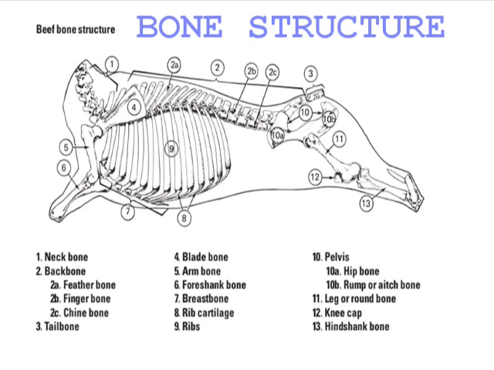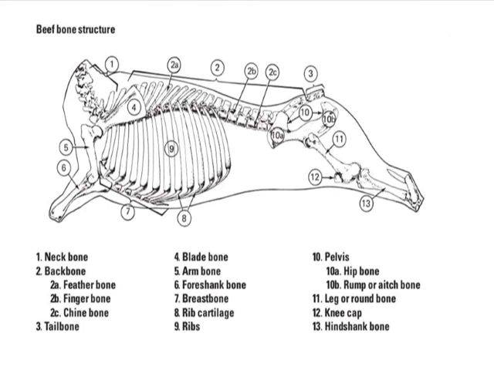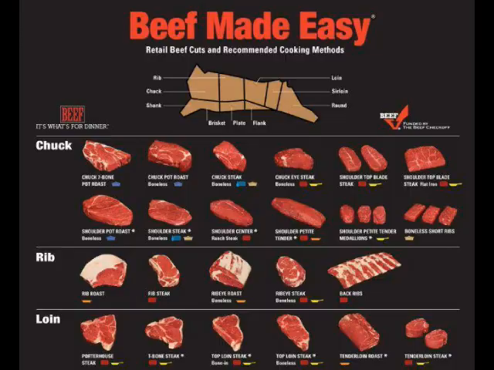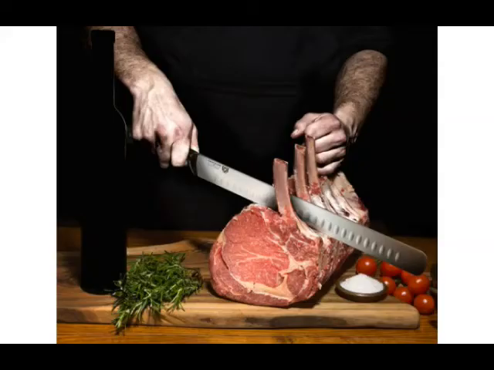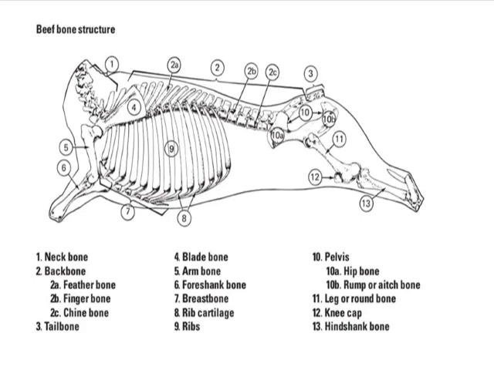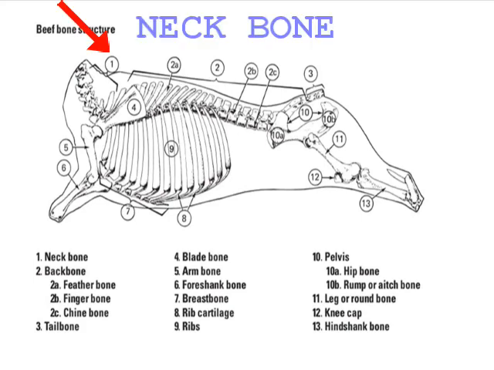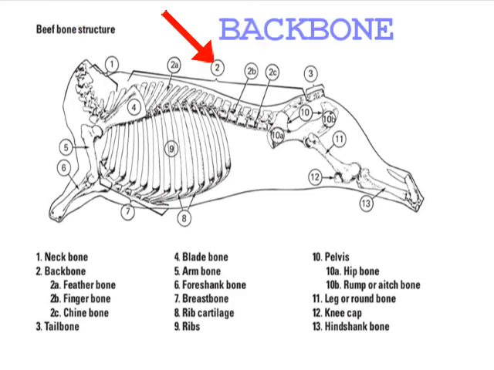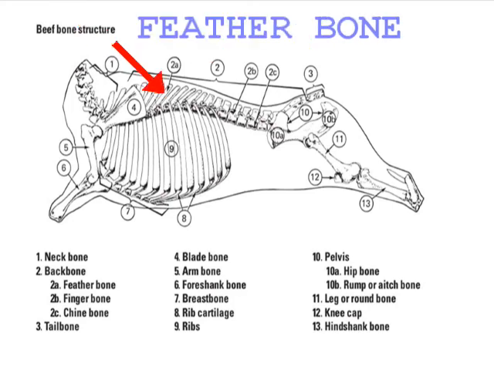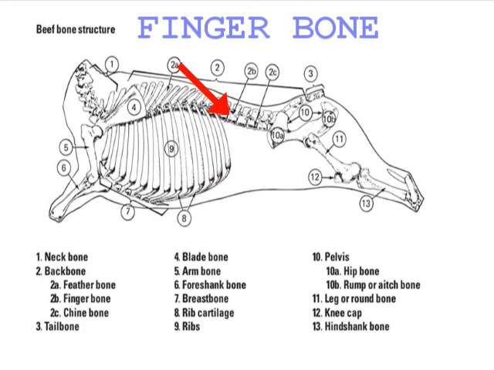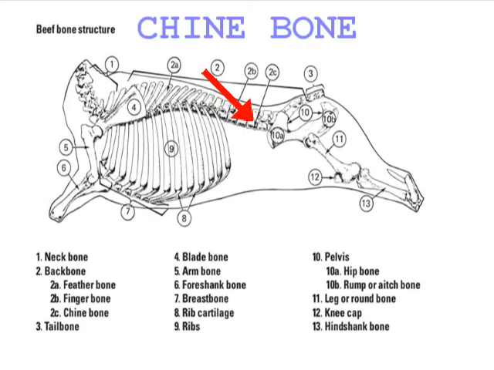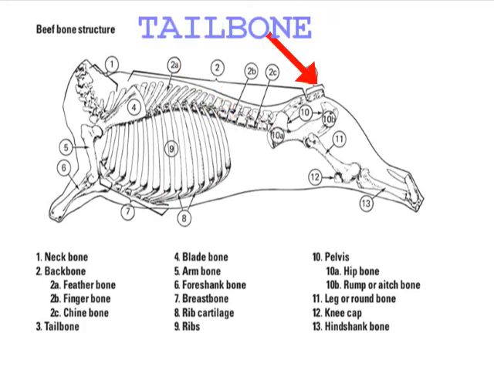Knowing the bone structure of meat animals is essential for identifying meat cuts, boning and cutting meats, and carving cooked meats. This is an example of beef bone structure: neck bone, backbone, feather bone, finger bone, chine bone, tailbone,